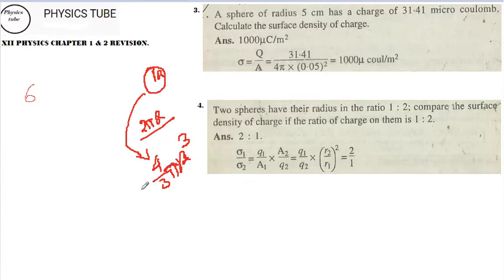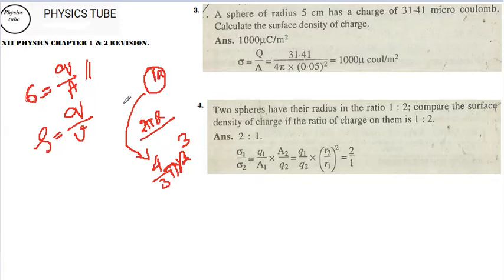In case they provide you charge in this, then sigma, the surface charge density, is equal to charge by area, Q by A. This is a very famous formula. Sigma is equal to charge by area, and you also have rho in NCERT. A little later they discussed all these things, and this is Q by volume, the charge density, and this is the surface charge density.